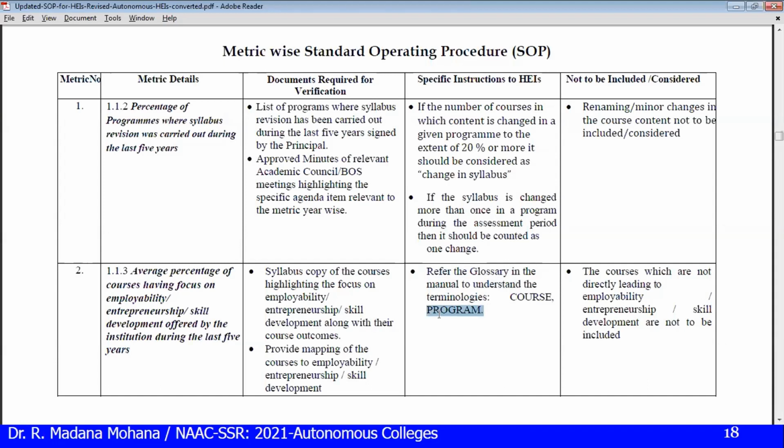MTech, MCom, MSc, MA, whatever. These are all programs, UG program, PG program. Courses means, in each UG program's curriculum, whatever the courses from first year to final year level, all those are called courses. For all the courses, course outcomes need to be defined. Then for all the programs, program outcomes and program specific outcomes need to be defined.